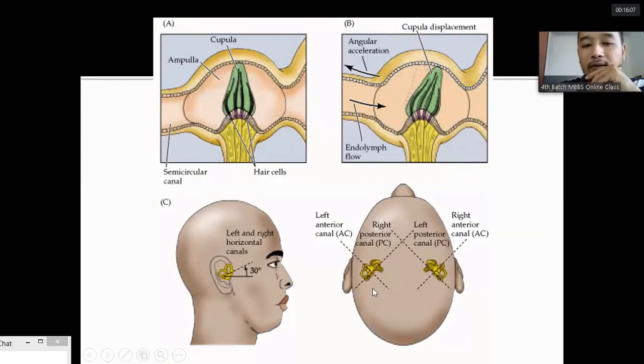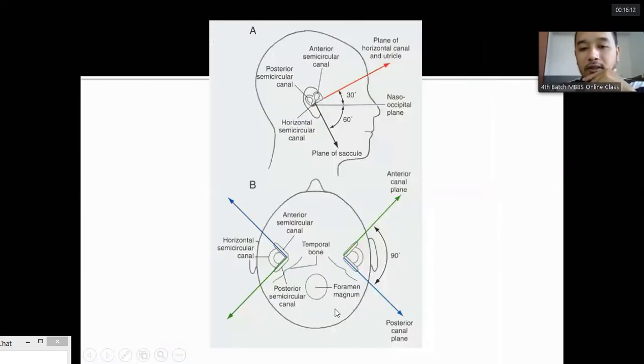So we have another coplanar figure. In this picture, these 2 lateral semicircular canals are paired in the same horizontal plane, but the anterior semicircular canal and the posterior semicircular canal of the opposite side are in the same plane. It's indicated by this blue line. They are in the same plane. So these are the 2 pairs. Similarly, on the right side, these are the 2 pairs. The anterior of one side pairs with the posterior semicircular canal of the other side.